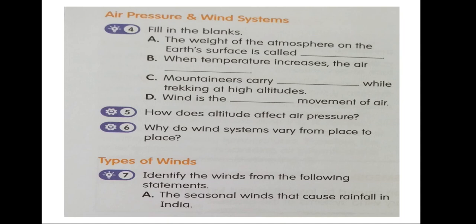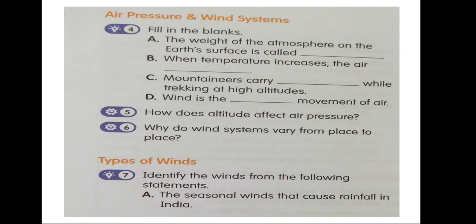Wind blows from high pressure to low pressure belts. The greater the difference, the stronger is the wind. The earth's surface has different elevations as well as water bodies. The rate of heating and cooling is also different. The pressure varies according to the temperature of a place. At some places, pressure differences are very high. At others, they are very low. This is also why wind systems vary from place to place. Now question number 7, types of wind.